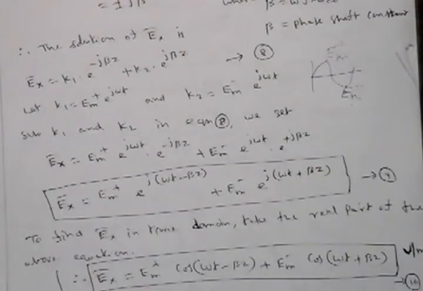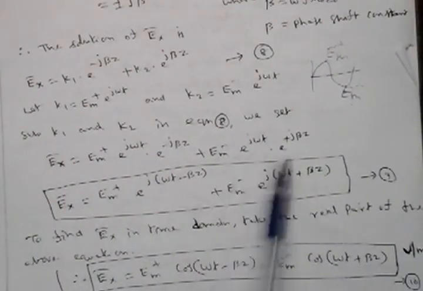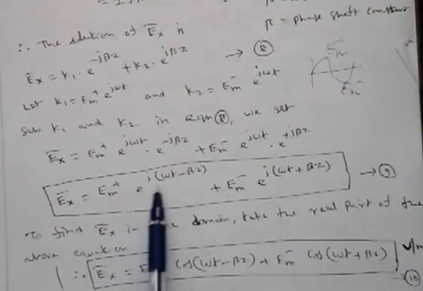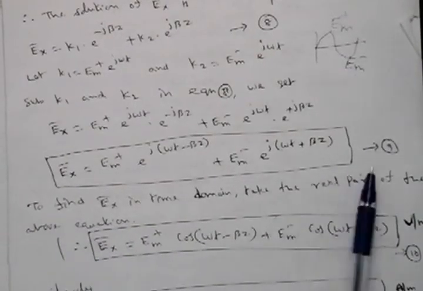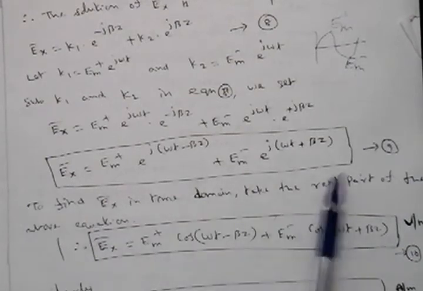So simplify further, because both have exponential terms. Ex is equal to Em plus e power j of omega t minus beta z, plus Em minus e power j of omega t plus beta z. So this is called the solution of the electric field.